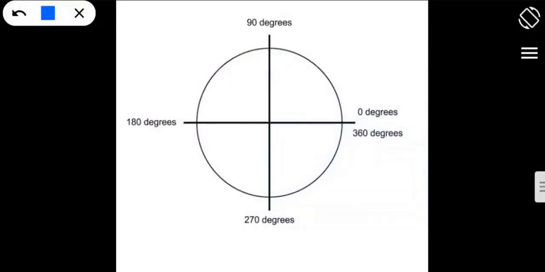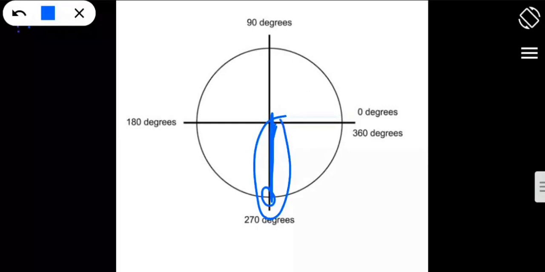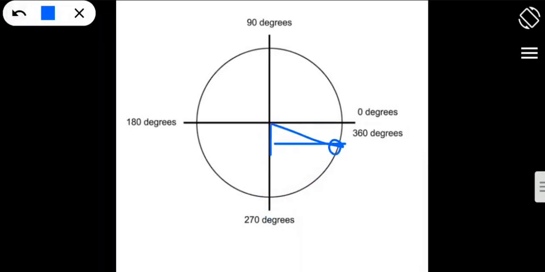Next, when the point reaches here, this will be the displacement. Now when it reaches here, this will be the displacement. Next, when it reaches here, this will be the displacement. Again for this point, this will be the displacement.